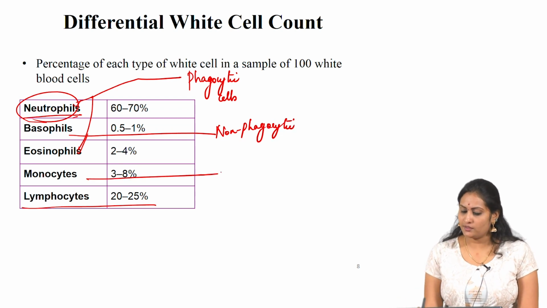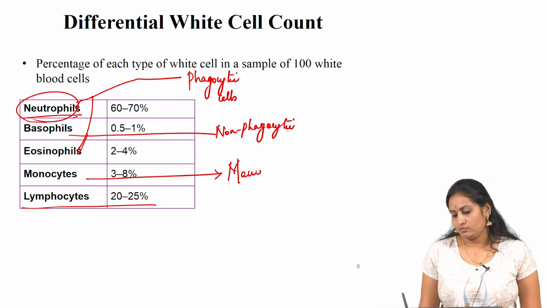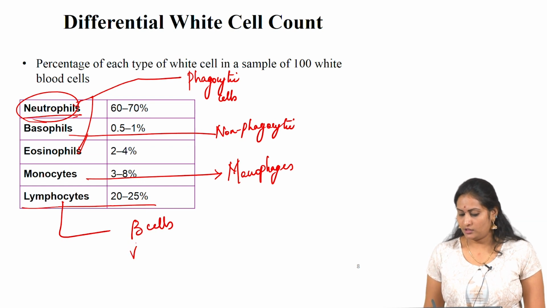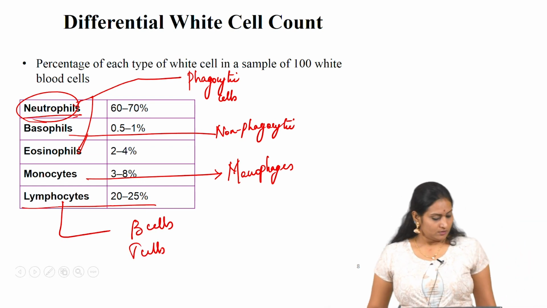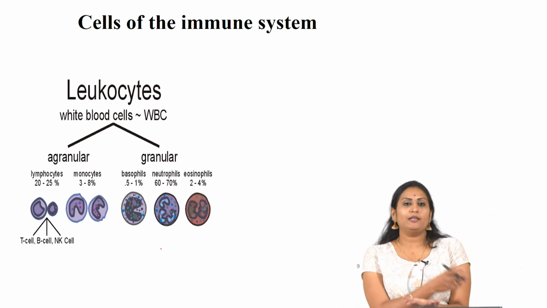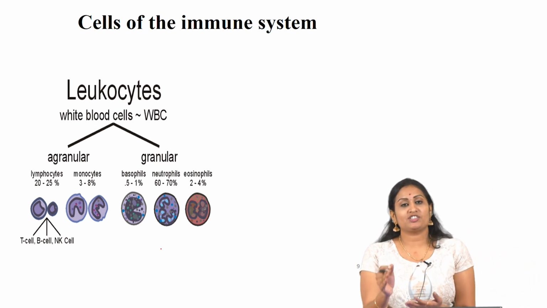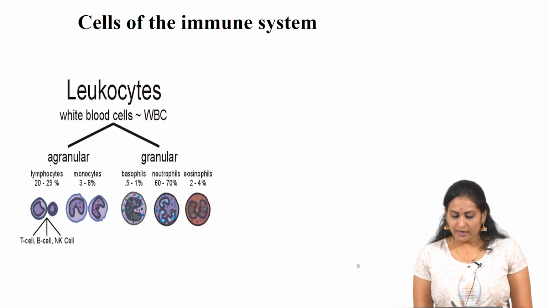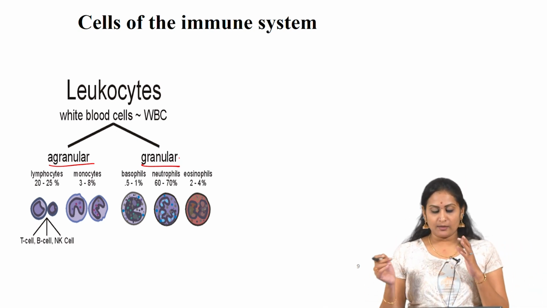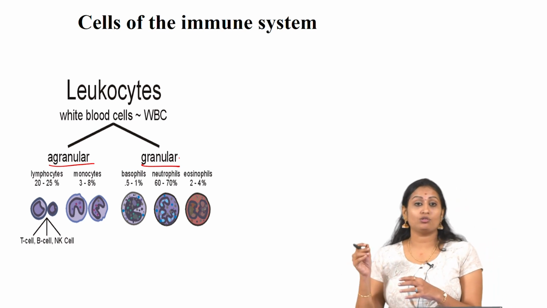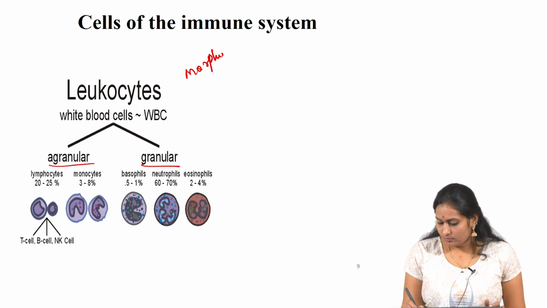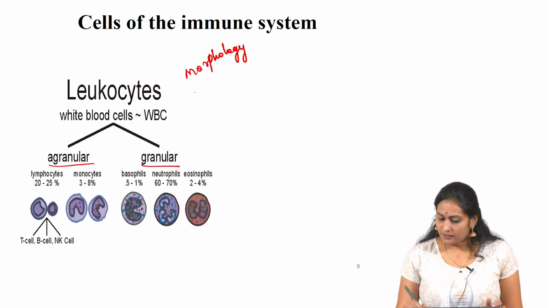Monocytes give rise to macrophages. B cells, T cells. So, in this classification is mainly based on the granulation and the staining characteristic of cells. So, agranular and granular, it is based on the presence of granules in the cytoplasm, whereas also based on the classification of the nuclei, based on the difference in morphology and staining characteristic.